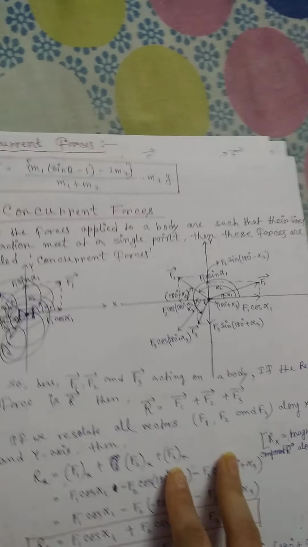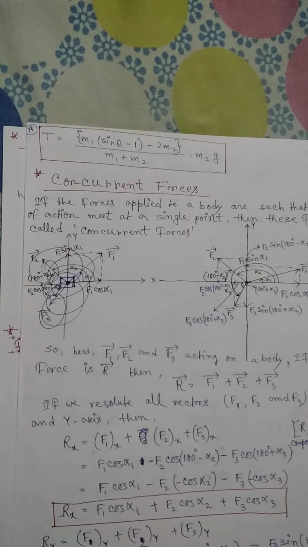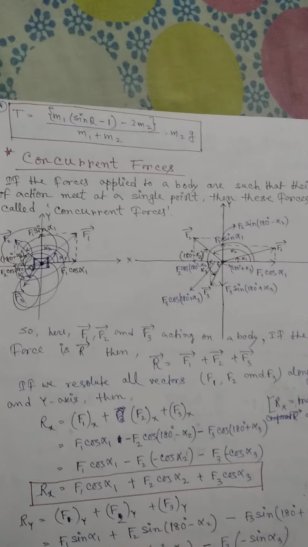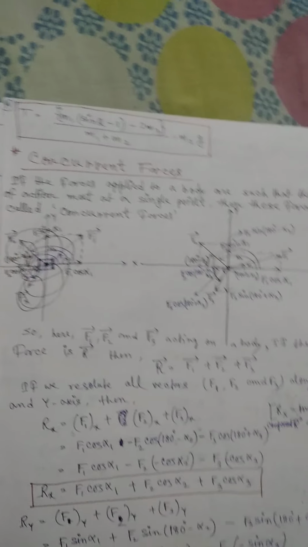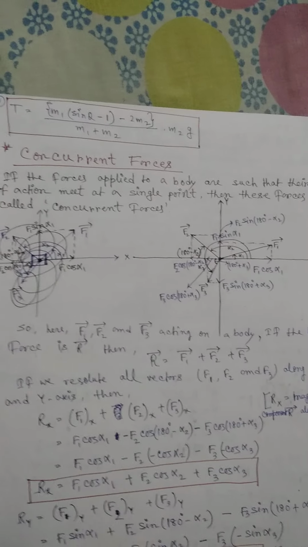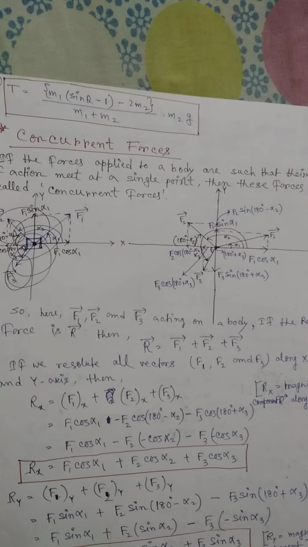Now these are concurrent forces. Okay, if the forces applied to a body are such that their lines of action meet at a single point, then these forces are called concurrent forces.